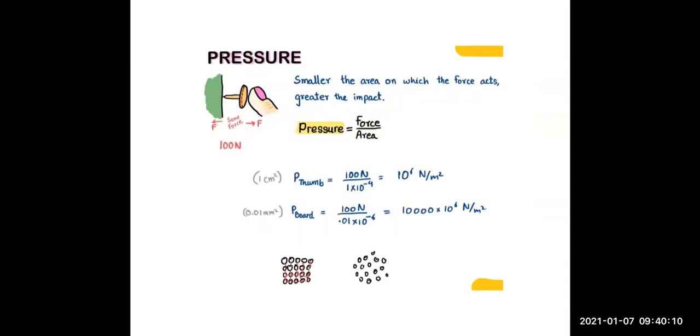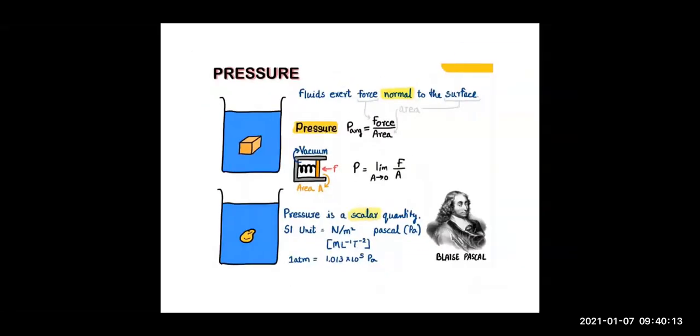So let's learn a little bit more about pressure. If we talk about pressure in fluids, children, whenever a liquid is in equilibrium, meaning the liquid is not moving, because this is the part of the chapter in which we are studying fluids at rest. So here the fluid is at rest. Whenever the fluid is not moving, under that condition, here you can see the object is submerged in a liquid which is at rest. So children, this liquid will exert a force on the surface of the object in the normal direction, that is perpendicular to it. Right.